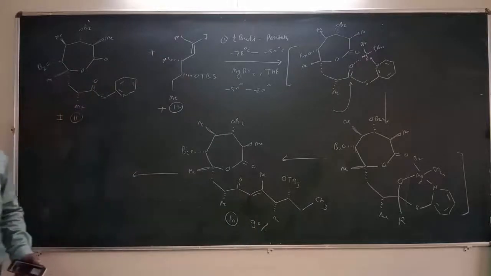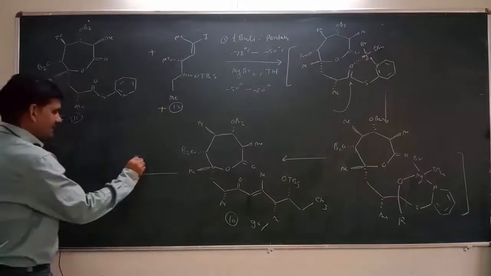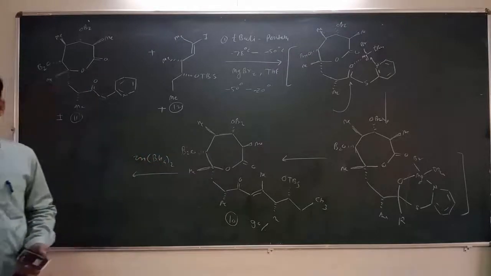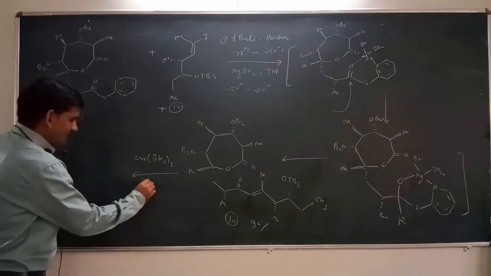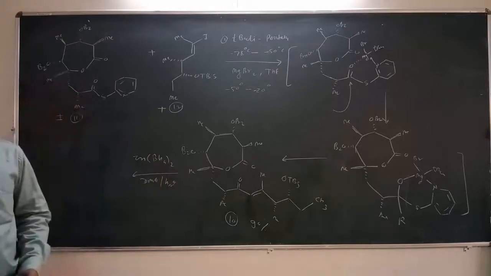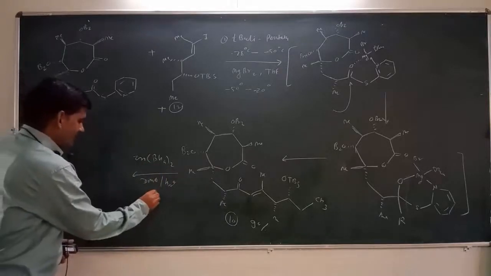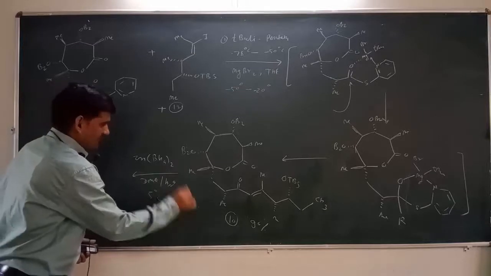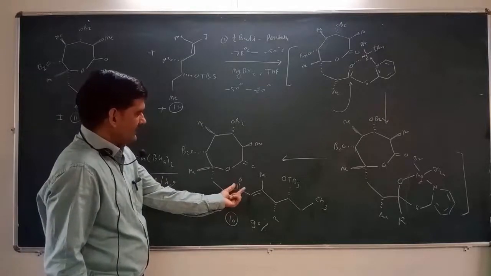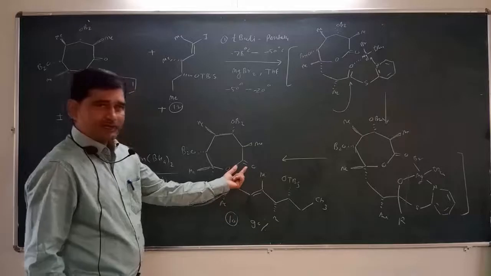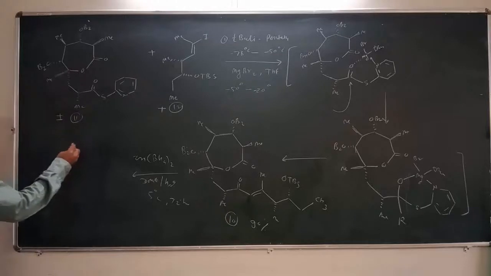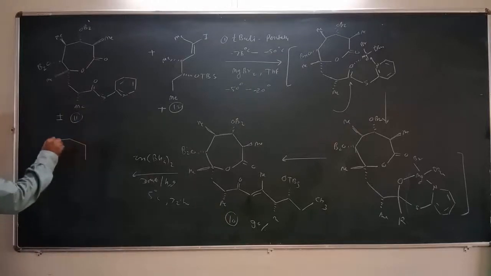Then in the further step we treat this compound with zinc borohydride in the presence of a solvent, dimethyl ether, and water. The reaction takes place at 5 degrees Celsius for about 72 hours. Right? So what happens? There is reduction of this carbonyl compound, and then this carbonyl compound will react with this compound, and it gives another type of intermediate. That means here it gives a 10-membered ring.